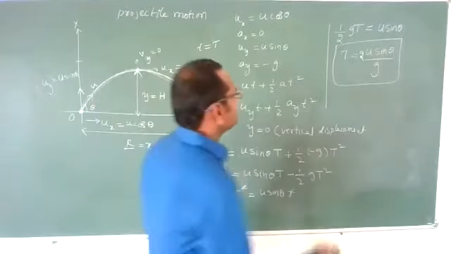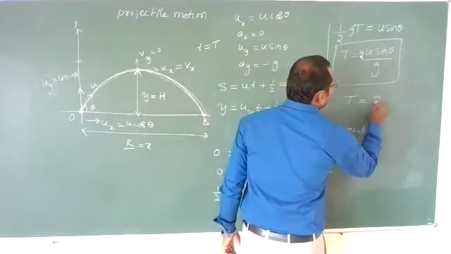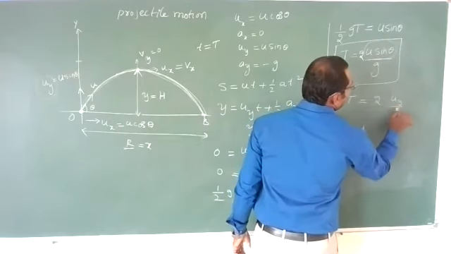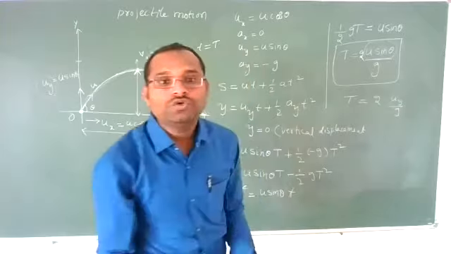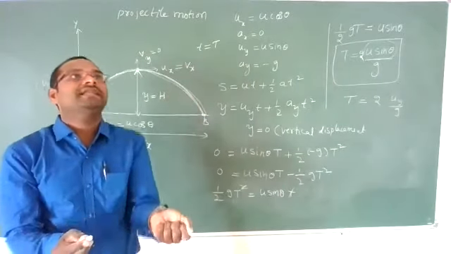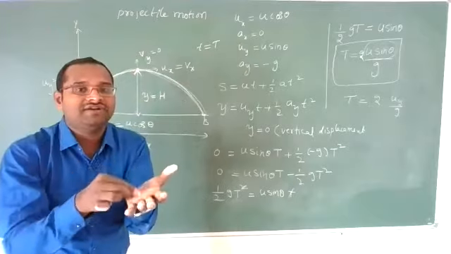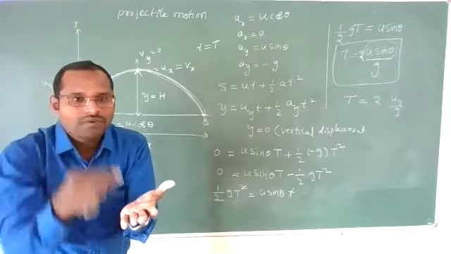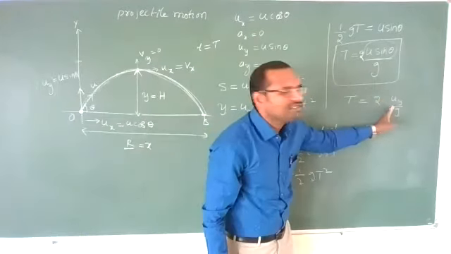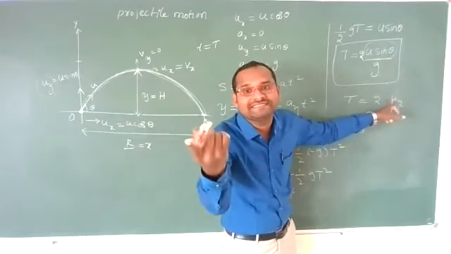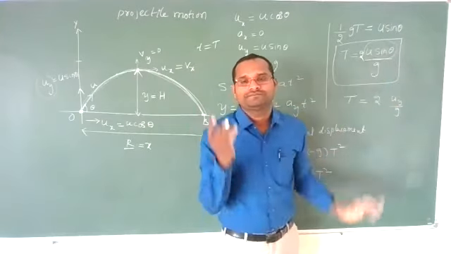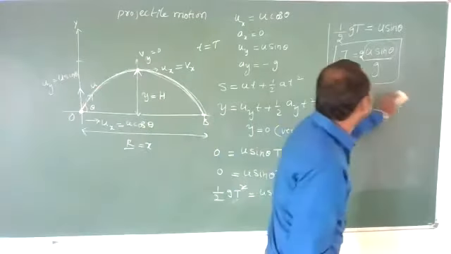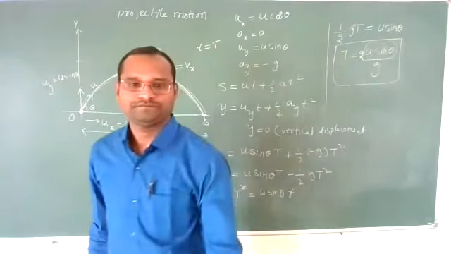Or simply it can be written as time of flight is equal to 2 into uy by g. 2u by g, time of flight. If a body is projected vertically upward, it will go up and come back. For this, how much time will it take? 2u by g, we have studied. Here also 2u by g only, but the u value is the vertical velocity, so that's why we got u sin theta. So for a projectile, you need to remember this formula: 2u sin theta by g.